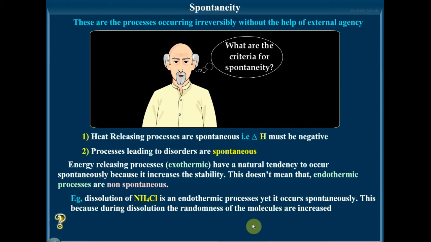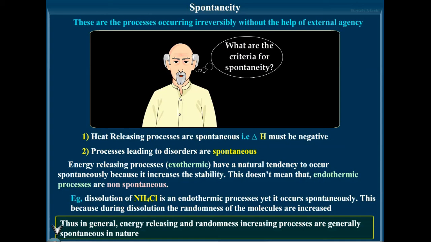So whatever spontaneous reactions we are finding, in all the spontaneous reactions we can find that there is an increase in disorderliness. That is the reason why they are moving in only one particular direction. Thus, in general, energy releasing and randomness increasing processes are generally found to be spontaneous in nature.